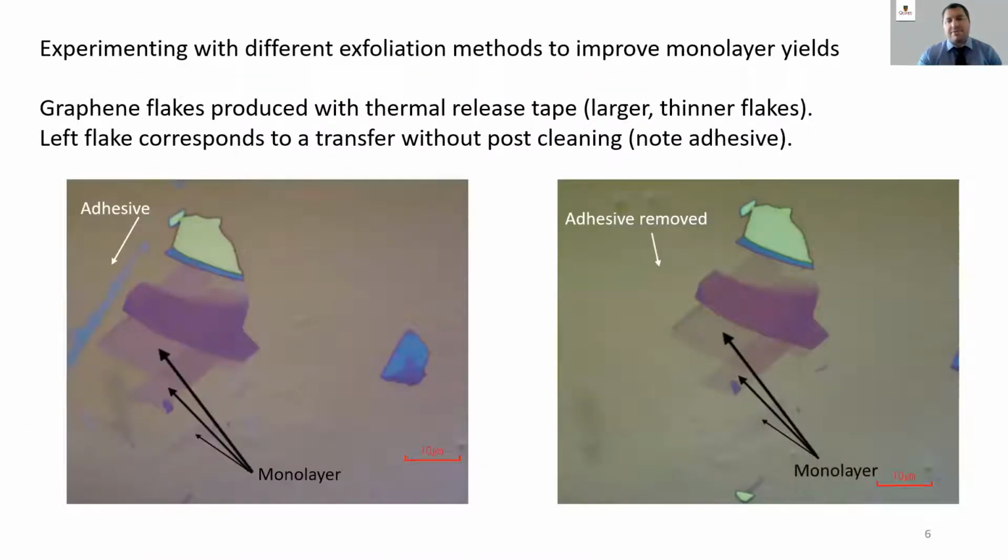So here's an image of a graphene flake I produced while experimenting with a new exfoliation technique. I used graphene thermal release transfer tape to exfoliate a bulk crystal and placed the transfer tape on silicon oxide, and then heated the tape to release the crystals. As you can see from the image on the left, there's some adhesive that is being left behind when we remove the tape from the substrate. Now, I was able to clean some of this adhesive off, and this can be seen in the image here at the right. Now, using this method, I've been able to produce flakes up to 50 microns in size.